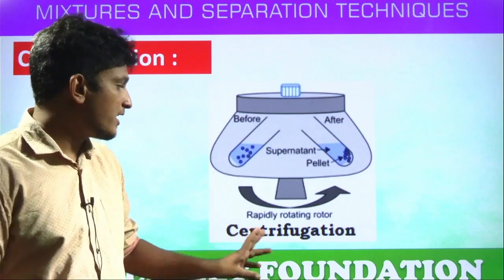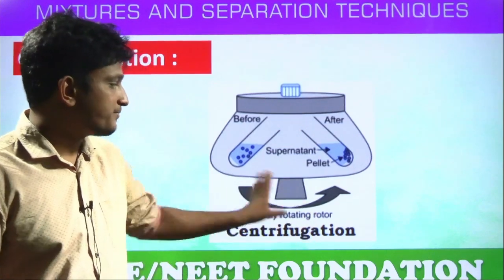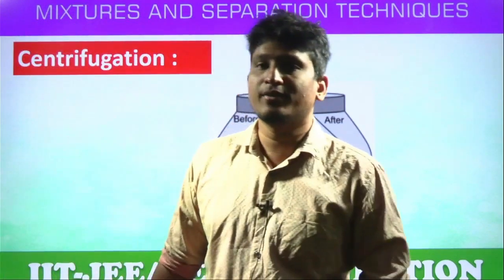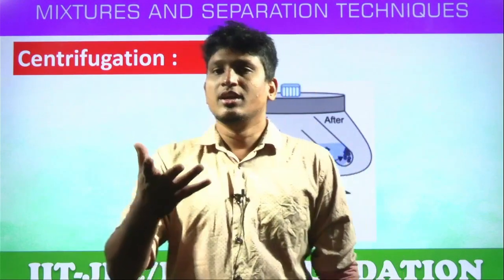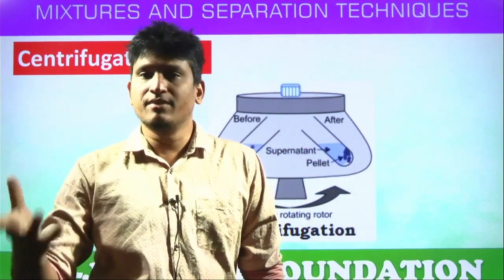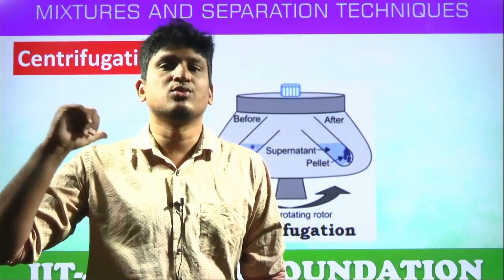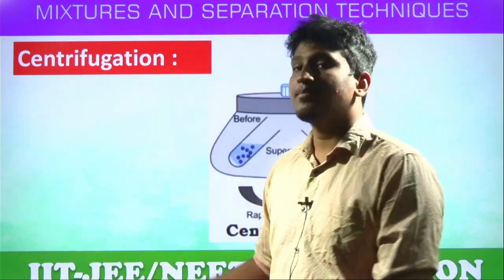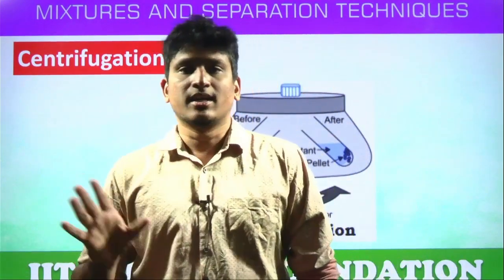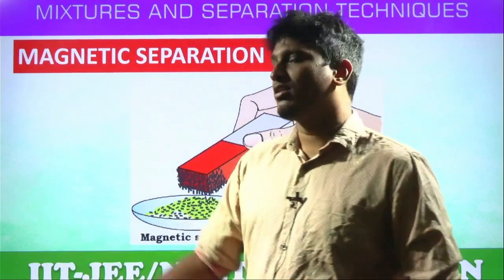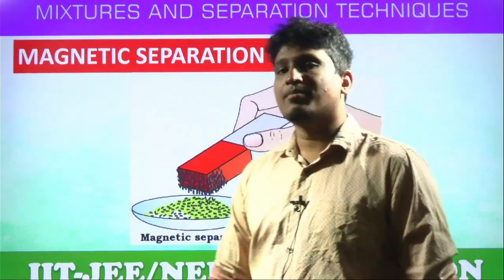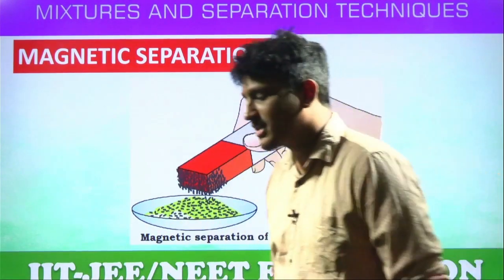So, got the clarity? Rapidly rotating motor. So this technique is centrifugation, used to separate. If you visit diagnostics or anywhere, you can find these centrifuges. So to separate suspended particles, that is the criteria here. Examples, blood or milk. Next, magnetic separation. This technique is also a very simple technique.